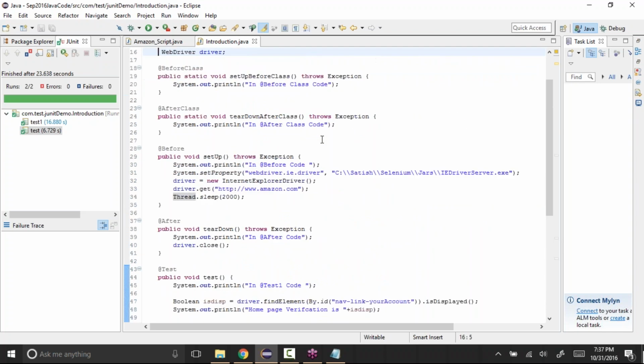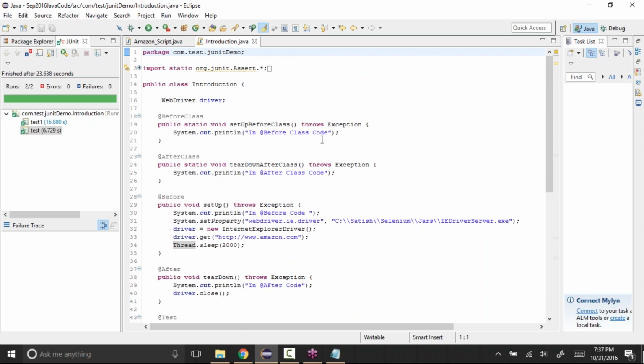Okay, so these are the different annotations, and for every functionality that we want to create, we'll create one JUnit test case and do it like this. And mostly JUnit is also used by Java developers when they want to debug their application, or test their code. They use this JUnit framework itself, with all these annotations, and they'll create the class, or create the code, and test their code.